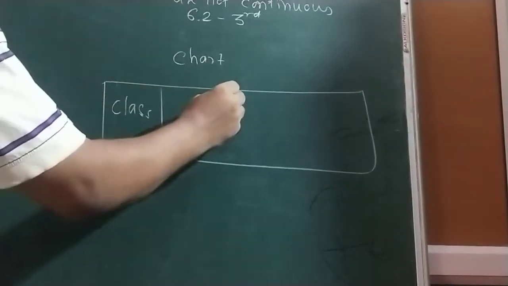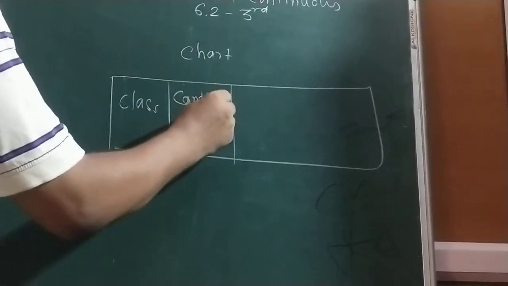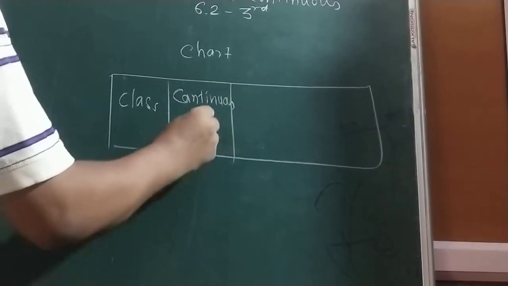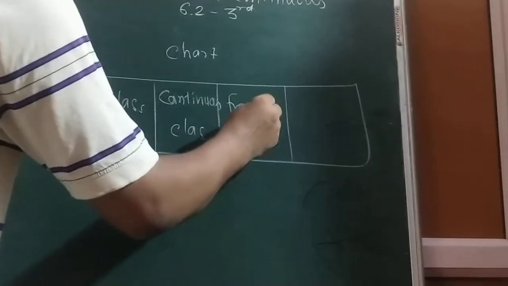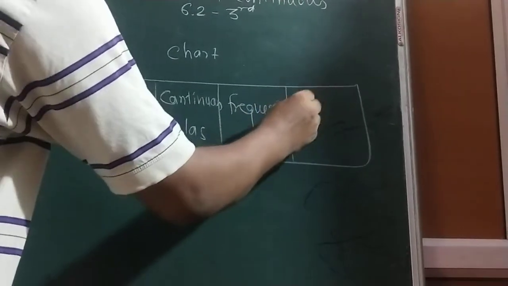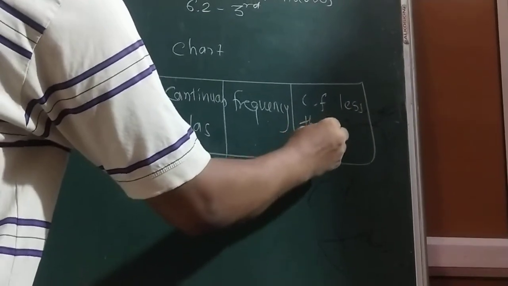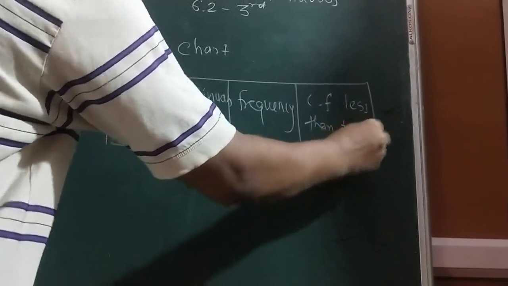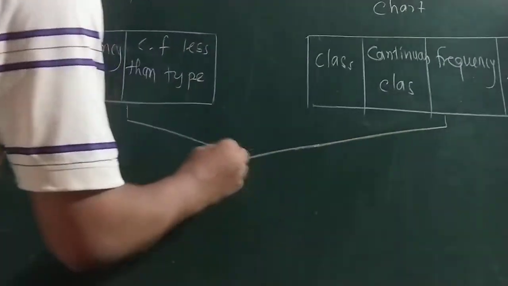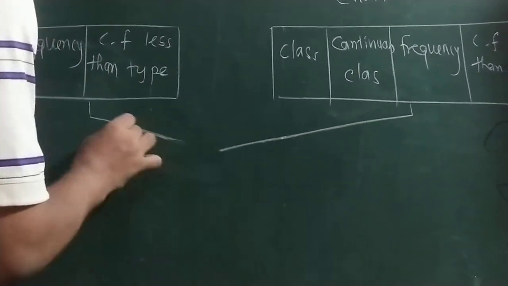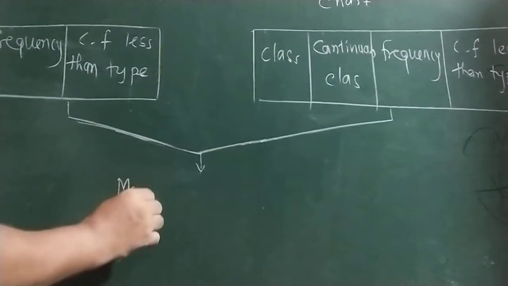Now here we require one more, that is continuous class. When classes are not continuous, we have to make them continuous class, and then the same frequency, then cumulative frequency less than type. For both we require the same formula. Only one single formula is there. For both we require one formula.